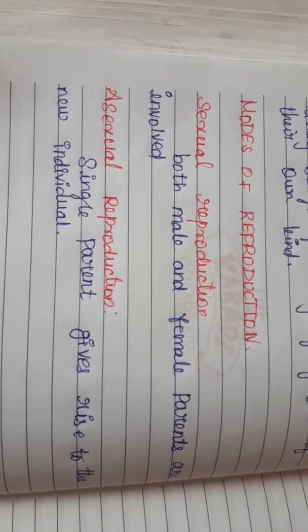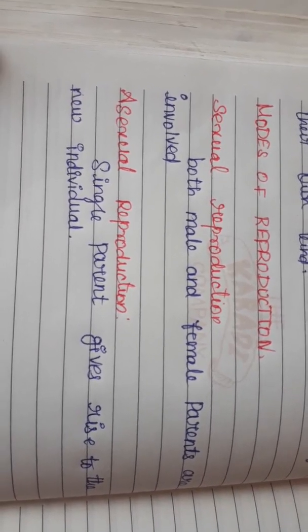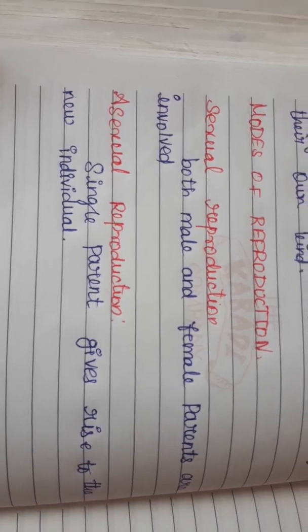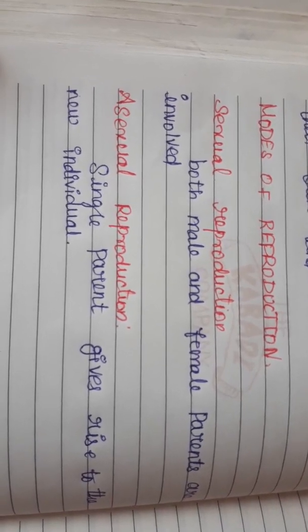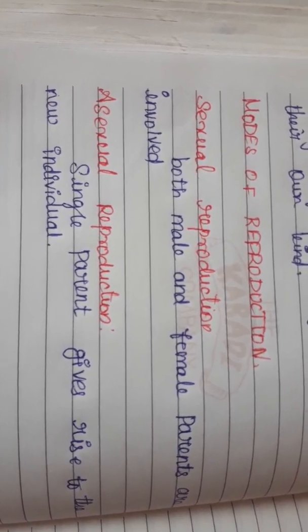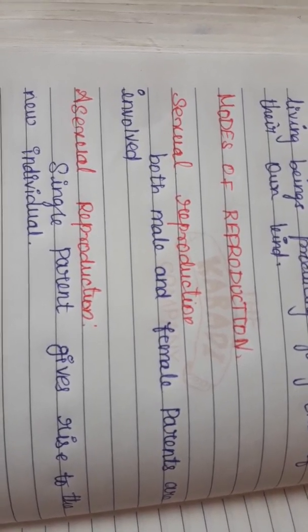And next we are going to see modes of reproduction. There are two types. One is sexual reproduction, and another one is asexual reproduction. In sexual reproduction, both the male and female parents are involved. Male and female gametes fuse to form a zygote. This zygote develops into a new individual.